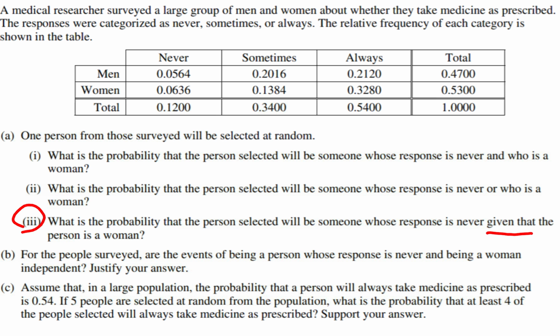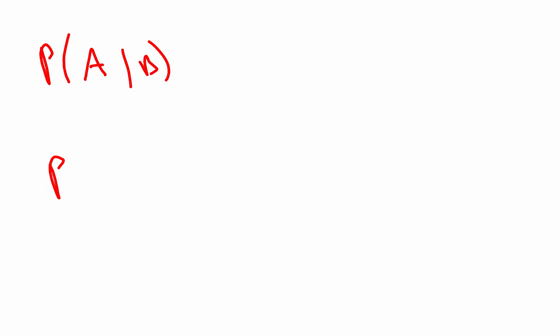We can say the probability of A given B occurred. In our case, if we read it again, it says it right here. Let's not lose track of it. It says the probability that someone whose response is never, given that the person is a woman. So using our notation, the response is never, given we're speaking with a woman.